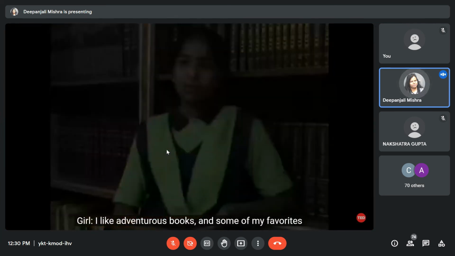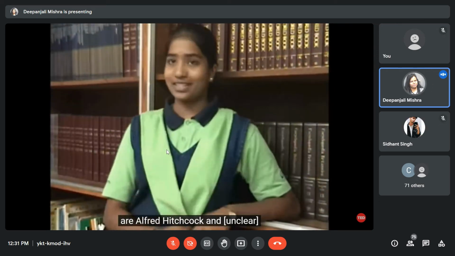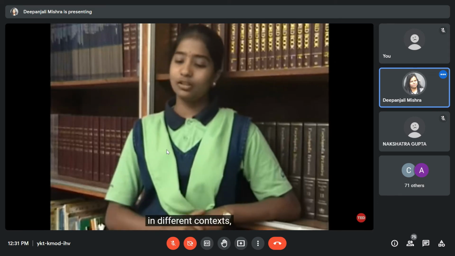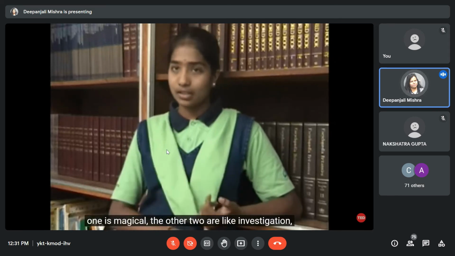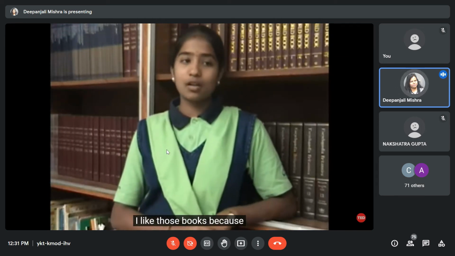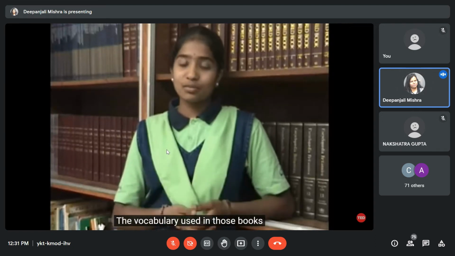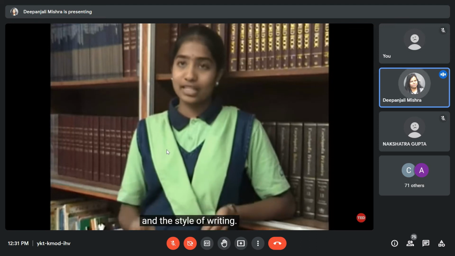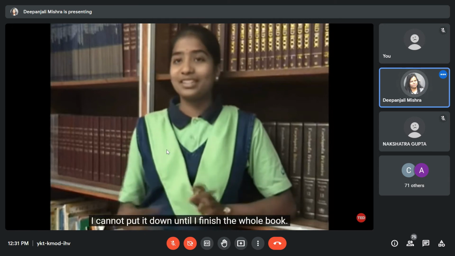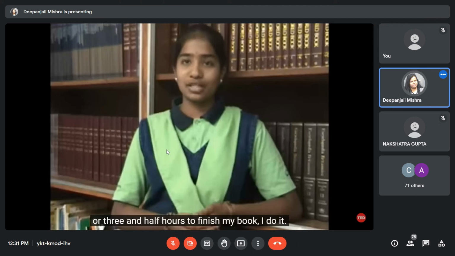I like adventurous books, and one of my favorites are like Alfred Hitchcock and The Three Investigators, Hardy Boys, and Harry Potter. All those 3, although they are in different contexts, one is magical, the other 2 are investigation. I like those books because they have something special in them, the vocabulary used in those books and the style of writing. Once I pick up one book, I cannot put it down till I finish the whole book. Even if it takes me 4.5 hours or 3.5 hours to finish one book, I do it.